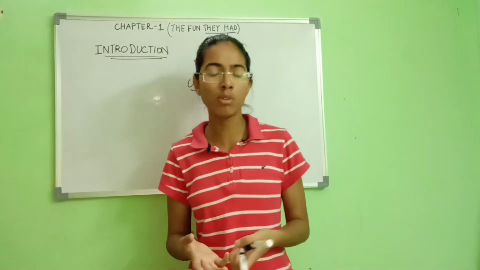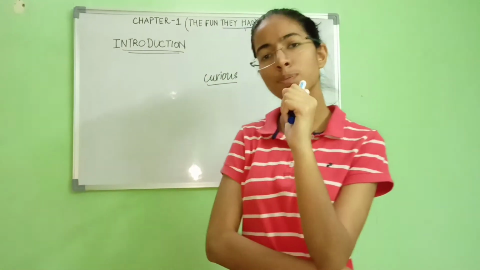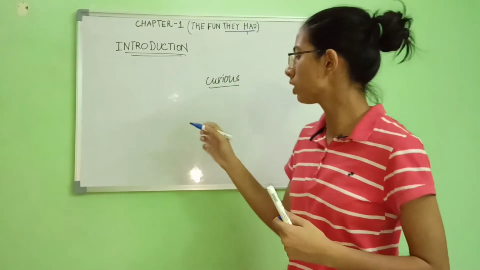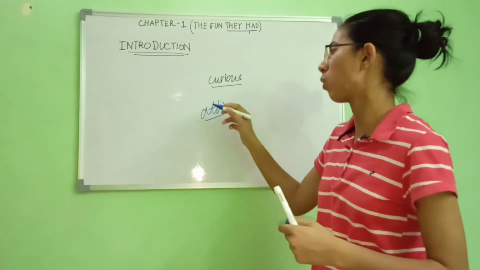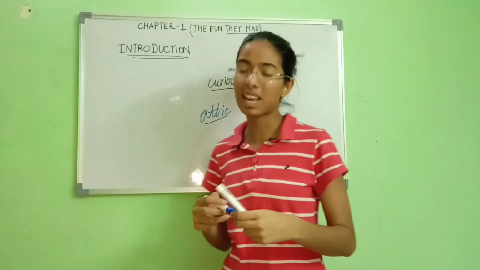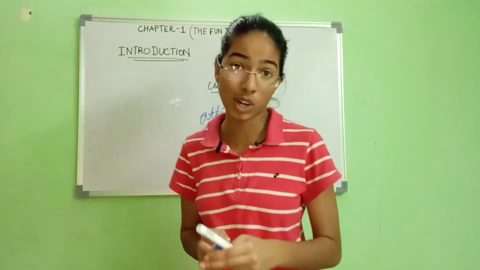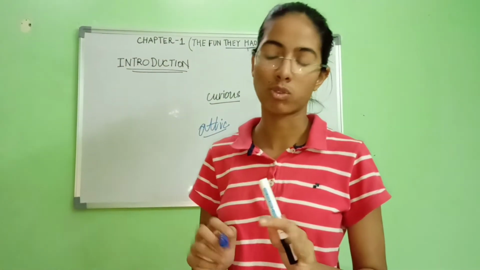Then she asked, Tommy, where did you find this book? He says that I found this book in an attic. That means, an antique from somewhere he had found this book. But again, Tommy is least interested and least bothered about it.